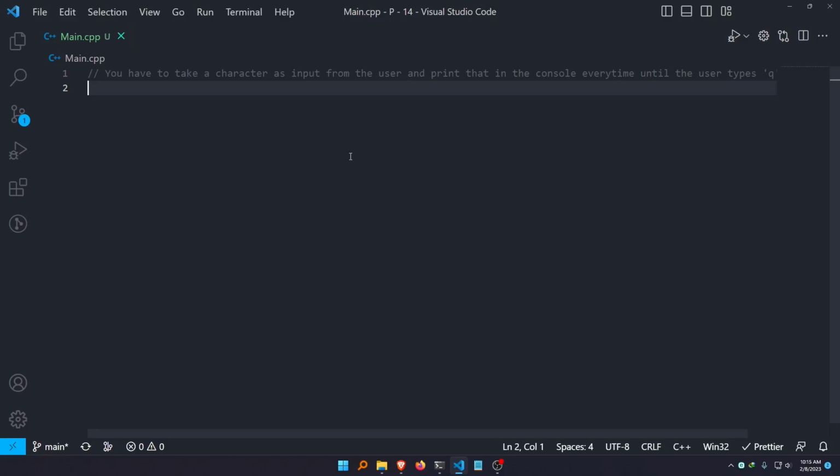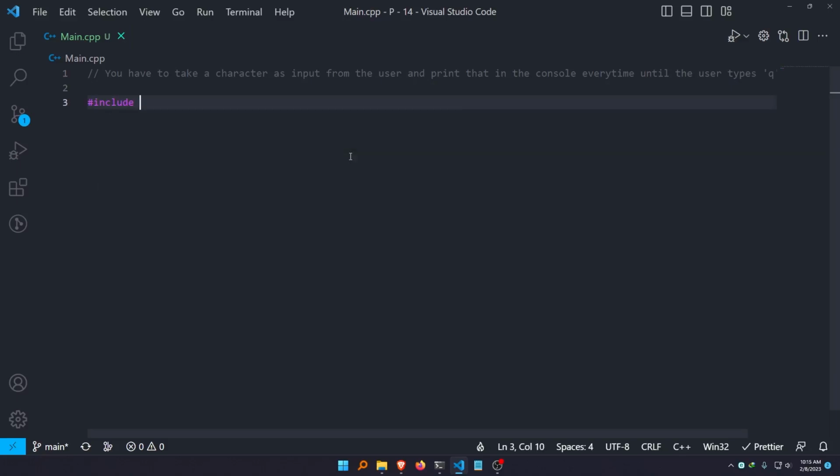So for that reason I can simply use an infinite loop. And I have to make sure that the loop gets terminated when the code receives a Q from the user. All right, so let me solve this first.